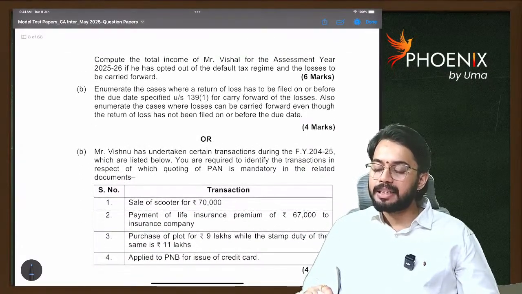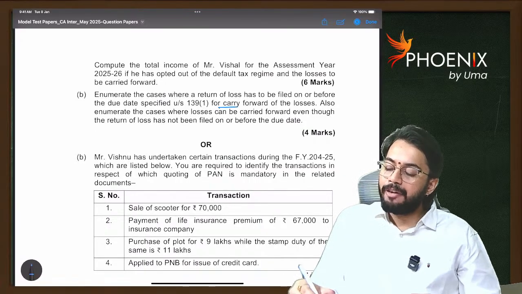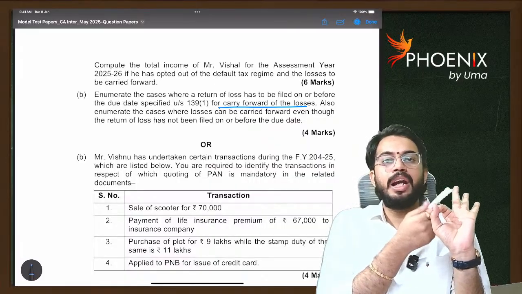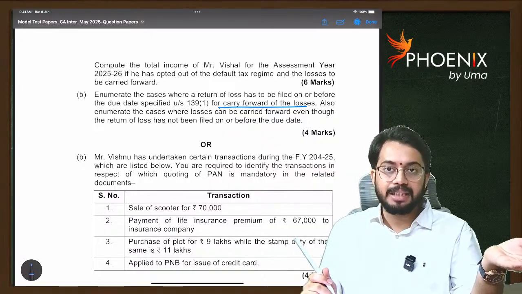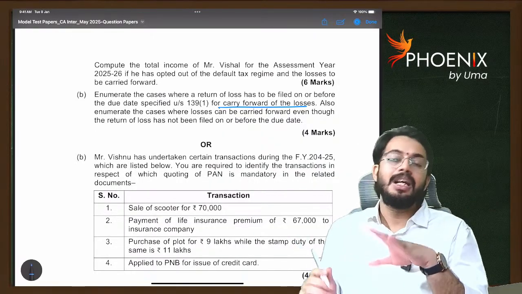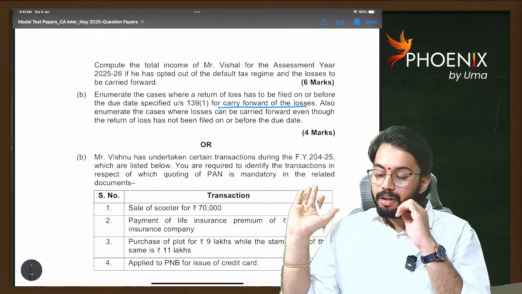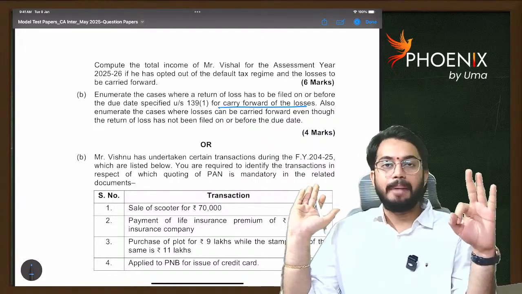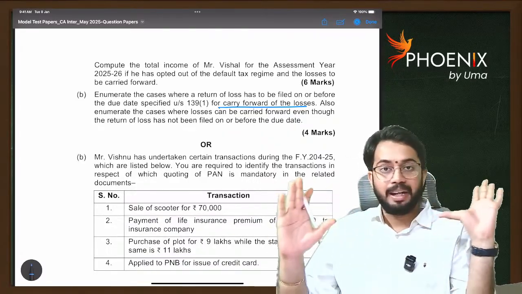Next, enumerate cases where return of loss has to be filed on or before the due date for carry forward of losses. Business losses, capital losses, and losses from owning and maintaining racehorses. These 3 losses, if you want to carry forward to subsequent years, you mandatorily need to file ITR. Then only you can carry forward those losses. Otherwise, you cannot carry forward those losses. Are you able to understand? House property loss, unabsorbed depreciation, and unabsorbed capital expenditure on family planning can be carried forward even though no return is filed. Are you able to understand?